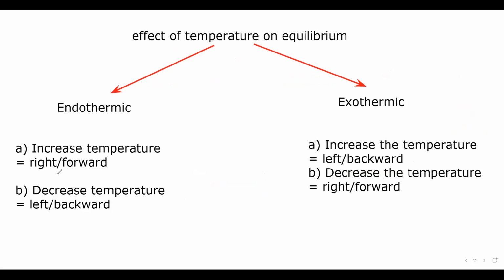So as you can see here, if the reaction is endothermic, it means that it absorbs energy when the change occurs. So when we supply heat energy, when we increase the temperature, the balance or equilibrium has shifted towards the right hand side.